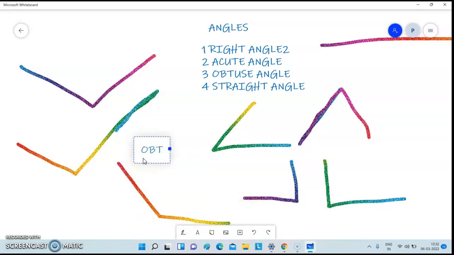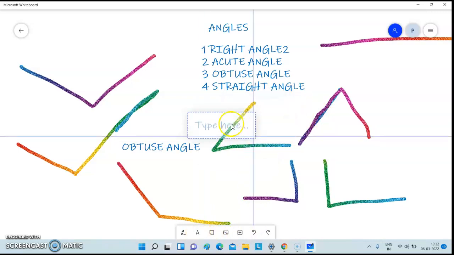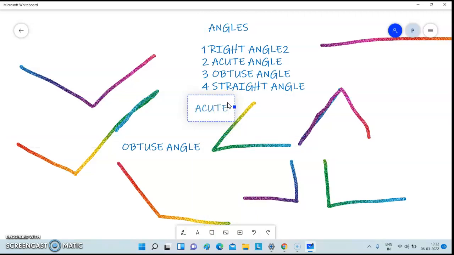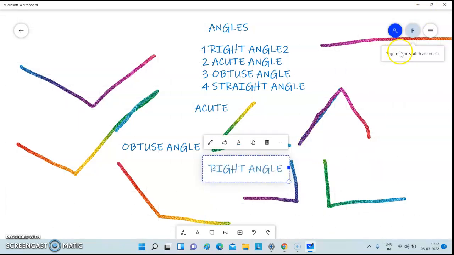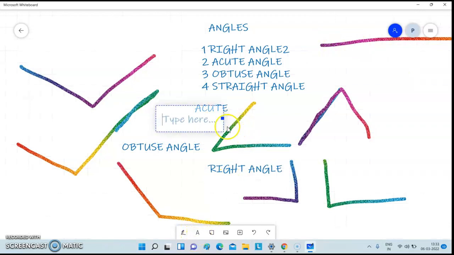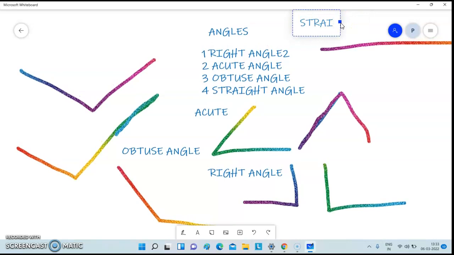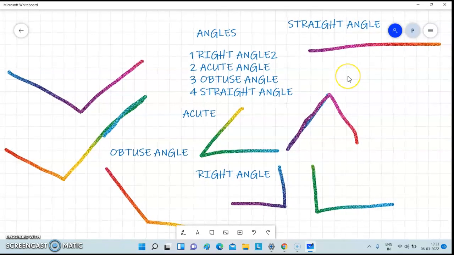Now I will write the names of these so you will have no problem. This is an obtuse angle. These two are acute angles. These two are right angles. And this is a straight angle. I hope you all know this very well.